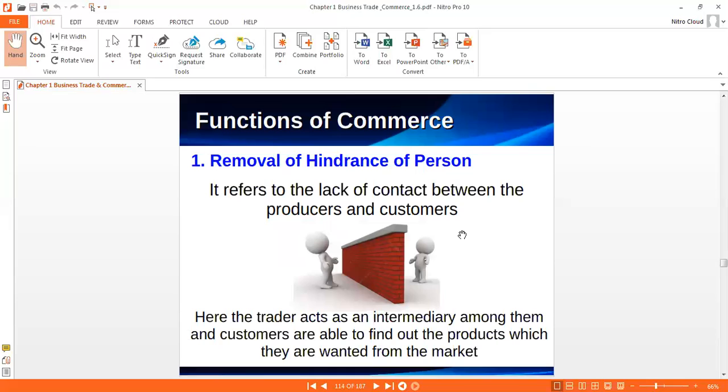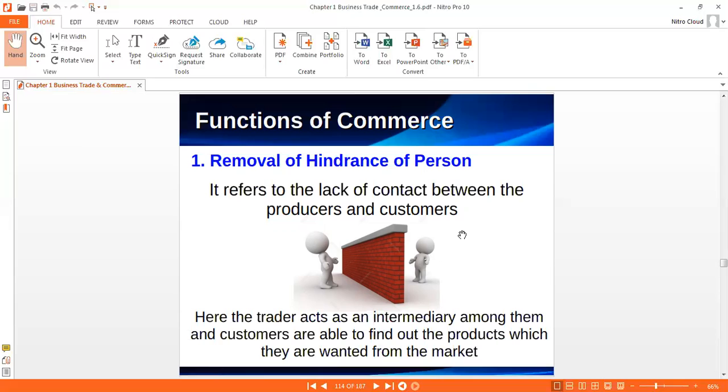The first one is the removal of difficulty of person. It refers to the lack of contact between the producer and customer. Here the trader acts as an intermediary among them, and consumers are able to find the product which they want from the market.